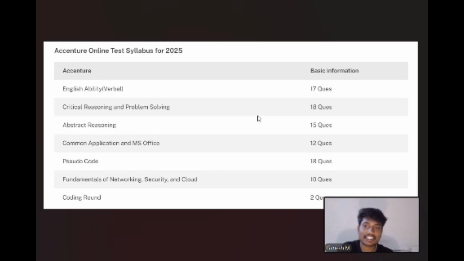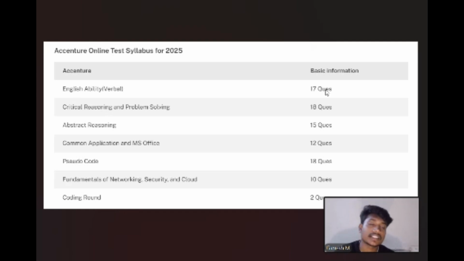These are the 7 sections. The first section is English ability. After that, critical reasoning and problem solving. After that, abstract reasoning, common application and MS Office, pseudocode, fundamentals of network security and cloud, and the coding round.